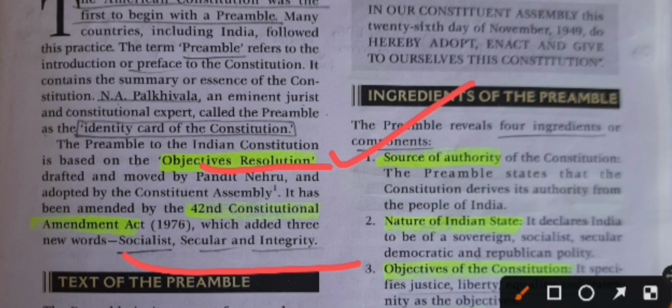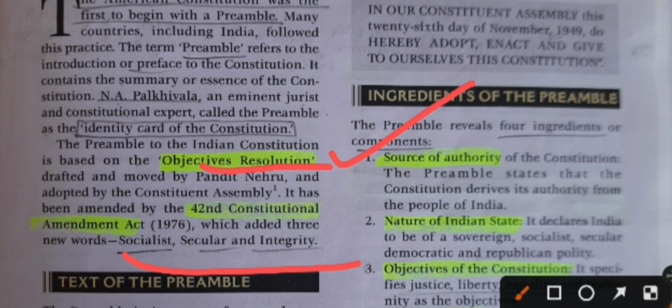Okay? Our preamble, the preface of our Indian Constitution, is mainly based on which resolution? It is mainly based on the Objectives Resolution. This Objectives Resolution was drafted and moved by Pandit Jawaharlal Nehru in 1947. Okay? And it was adopted by our Constituent Assembly.